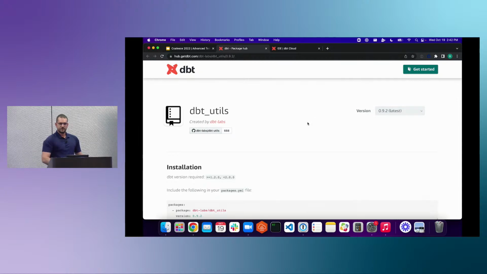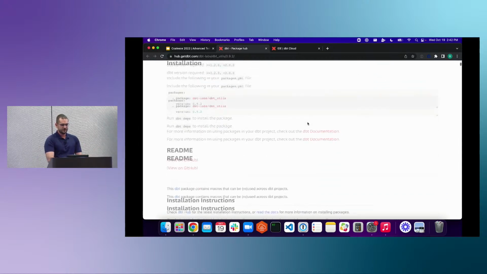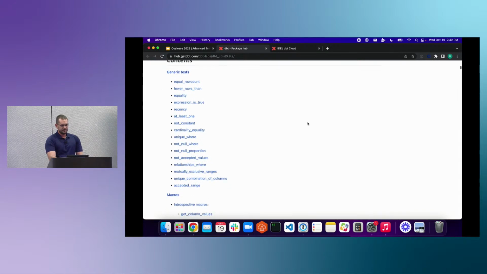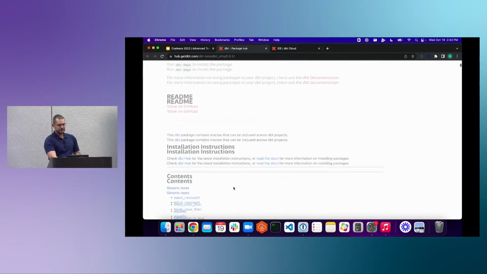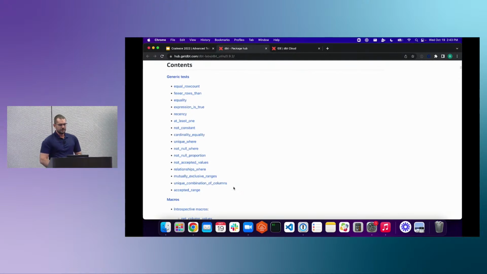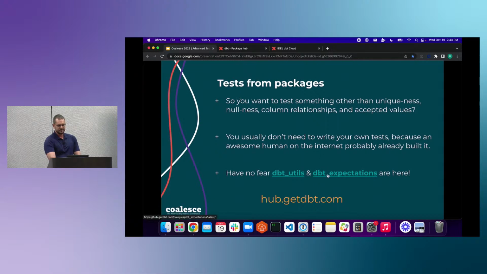So you should see DBT utils. It'll be the featured one out there. And when you click in, it'll look like this. There is an entire section specifically for generic tests. So if you want to move beyond the 4 that are included with DBT, you can use these generic tests. To do that, there's a packages.yaml file that you will put the information at the top into. You'll be able to pull this into your project and use those tests that you want. The one that we're specifically going to look at in this class is the unique combination of columns. We'll get to that in just a second, but if you want to look through the docs, feel free to click on that. The other one is DBT expectations.